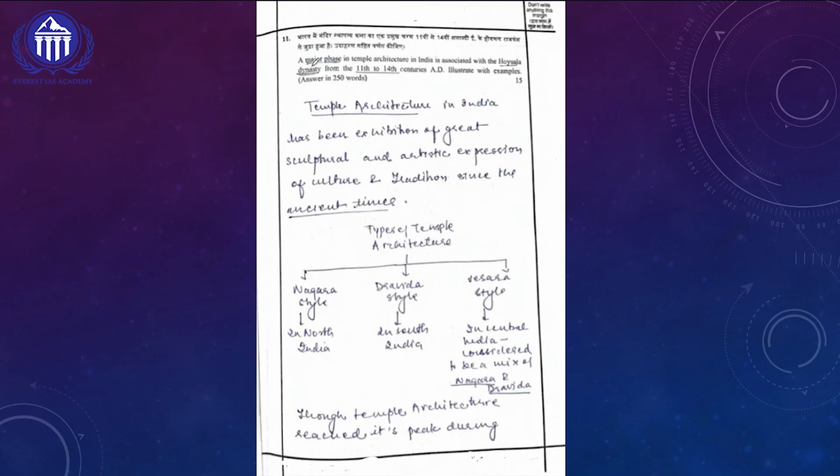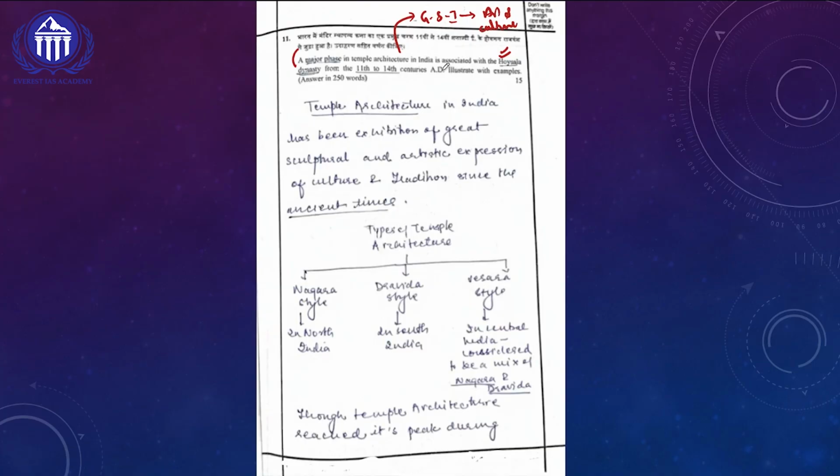The question is: A major phase in temple architecture in India is associated with the Hoysala dynasty from the 11th to 14th century AD. Illustrate with examples. Friends, in this question they are very clearly asking that we should talk about the Hoysala dynasty, and that too in a particular time period, about temple architecture. This question is picked from the GS Paper 1 art and culture segment.